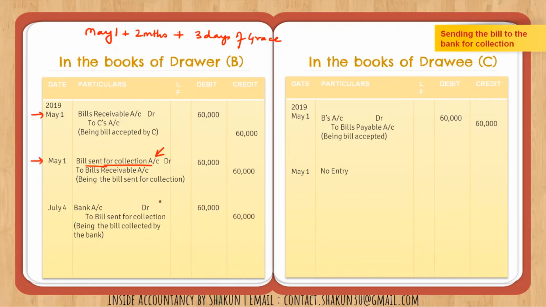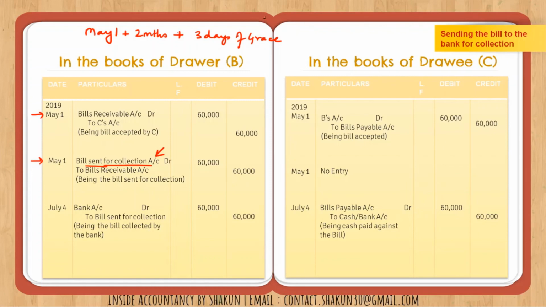In the books of the drawee, we may pass the same entry as we pass in every case, that is, the bills payable, being a payment of a liability, is debited and cash in bank is credited. So only these entries will be passed in the books of the drawer and the drawee.